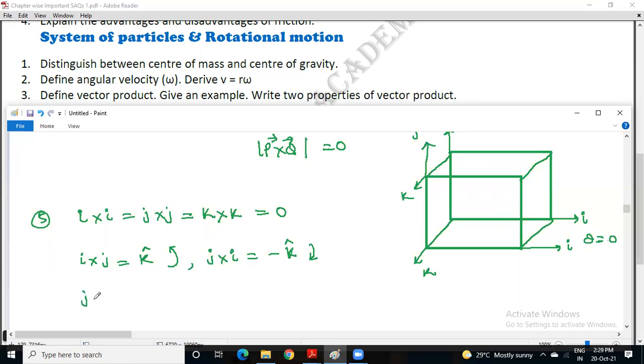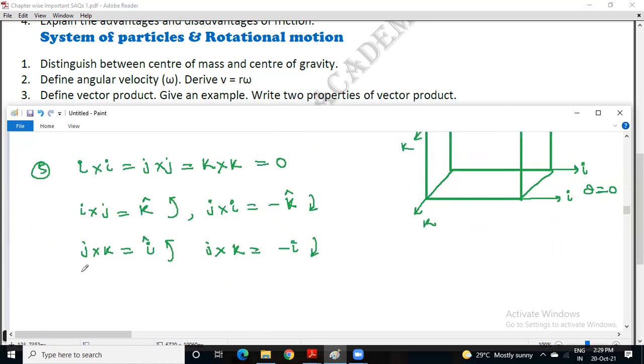Similarly, J cross K, J moving towards K in the anti-clockwise direction, will be I. So I serves as the resultant. If J moves towards K in the clockwise direction, it will be minus I. And last, I cross K: if I moves towards K in the anti-clockwise direction, you will get the answer J. So J will be the resultant.